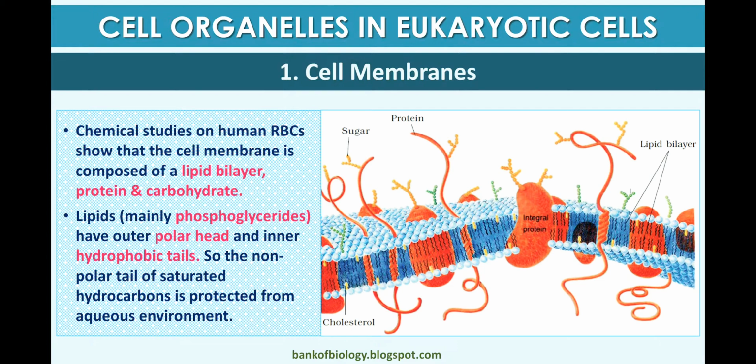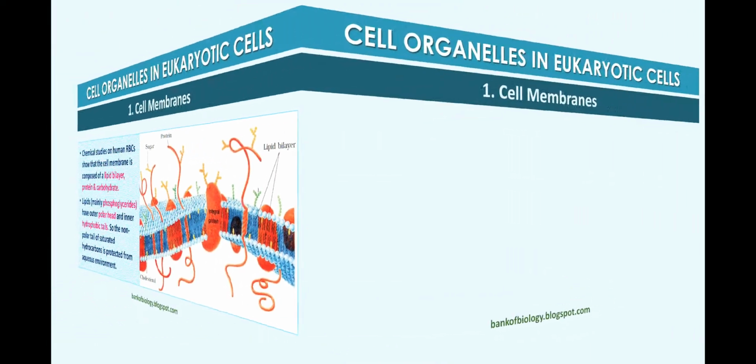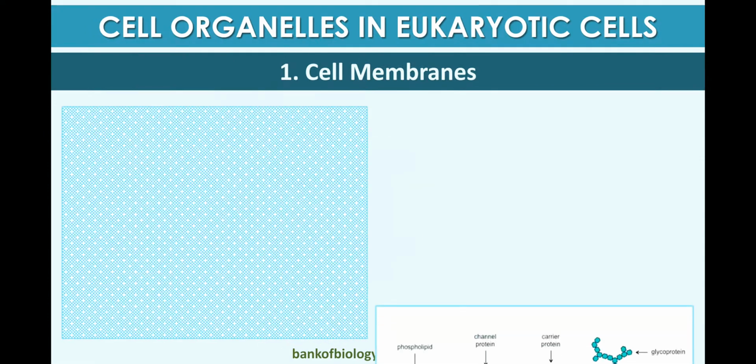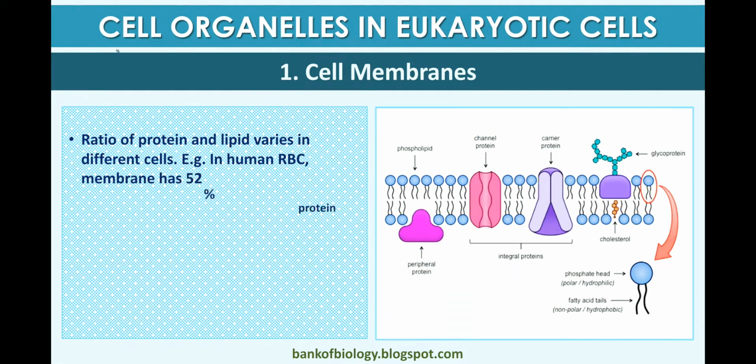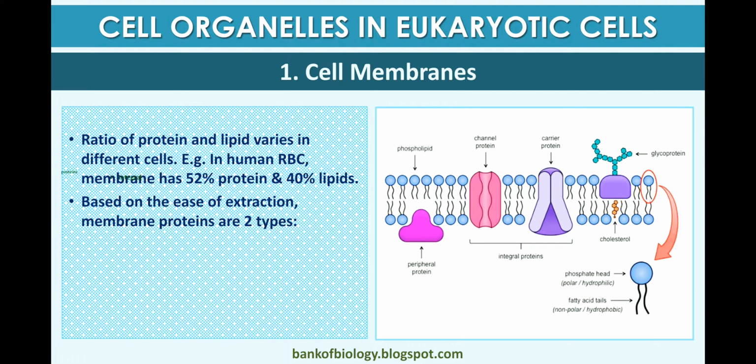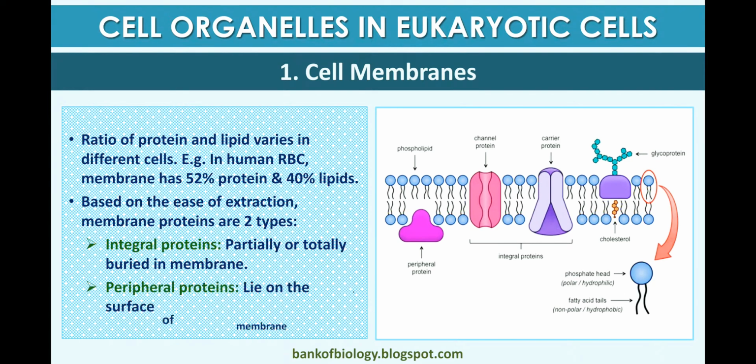This is the structure of the cell membrane, where proteins and lipids are present, and sugar is also present, and cholesterol lies in between in the middle layer, with integral proteins between them. The ratio of protein and lipid varies in different cells. For example, the RBC membrane has 52% protein and 40% lipid.